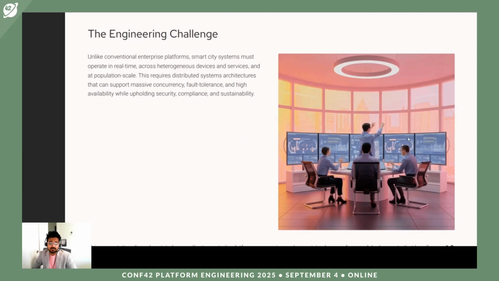The engineering challenges. Unlike a conventional enterprise platform, smart city systems must operate in real time. That doesn't happen with a conventional enterprise platform, because we do want cities to have their data processed in real time. This requires a distributed system architecture that can support massive concurrency, fault tolerance, and high availability while upholding security, compliance, and sustainability. With a monolithic system, it is not possible to provide this.